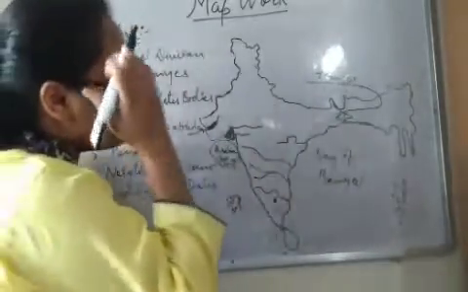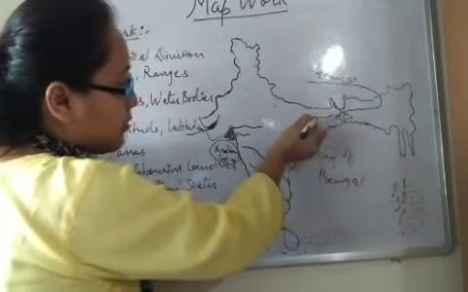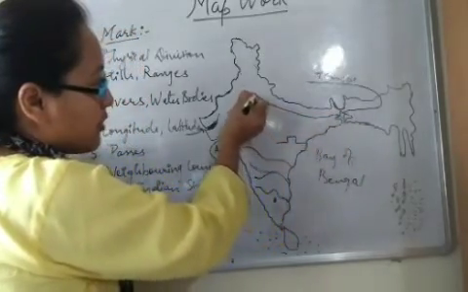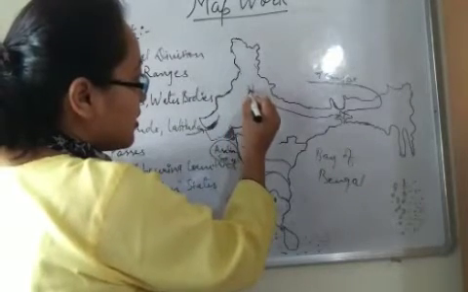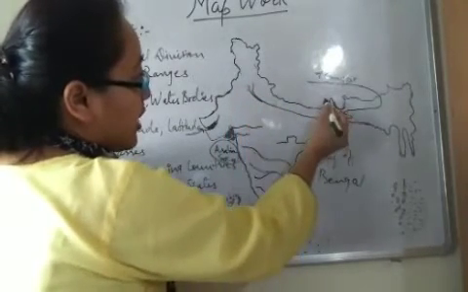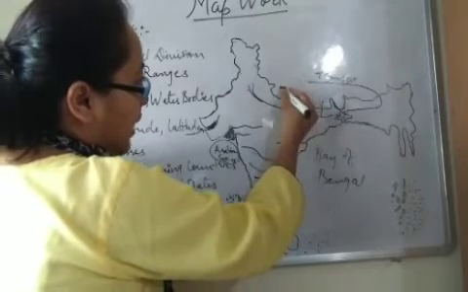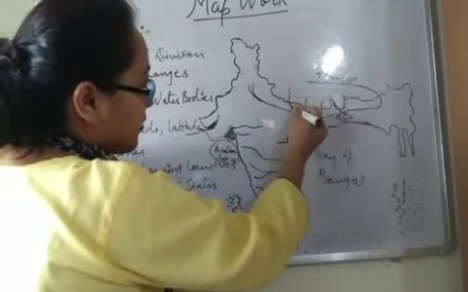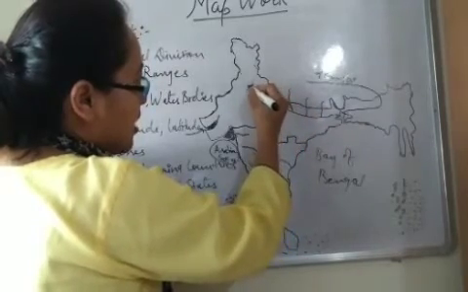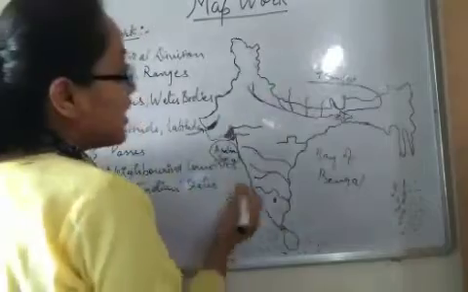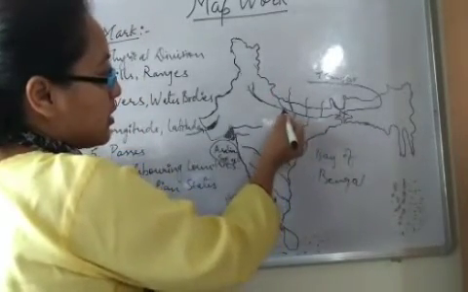Now next we have the Ganga river. So the course of the river Ganga is like this, and the last one is Yamuna. Here we have Kosi, Gandak, Ghagra, then we have Gomti, then Ganga, then Yamuna, right? Now here we have Son, Betwa, Chambal.